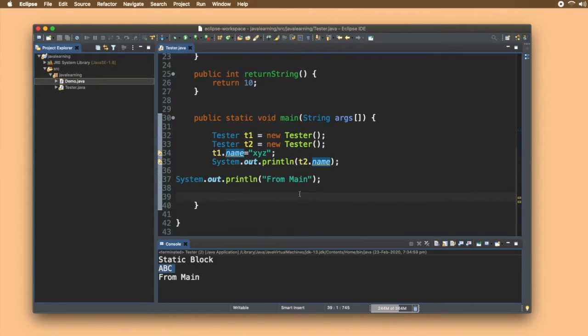Let's save it and give it a run. And you can see, even if we changed the value from t1, the change is reflected in t2 also. That is, static is common to all.